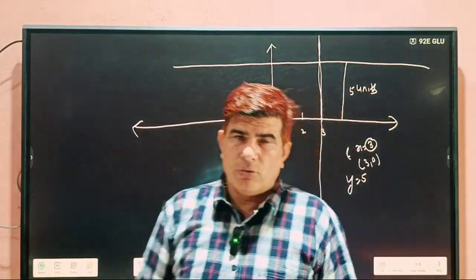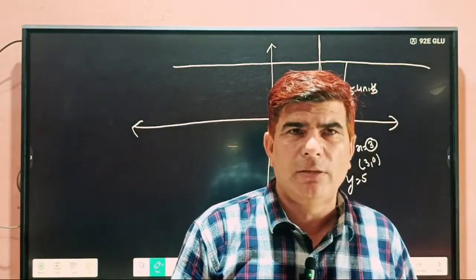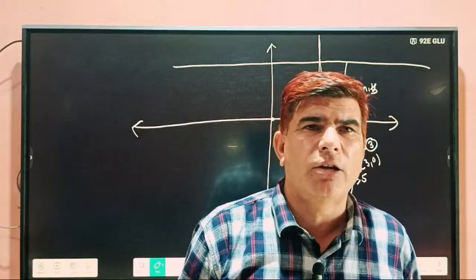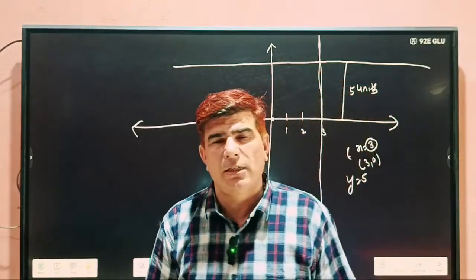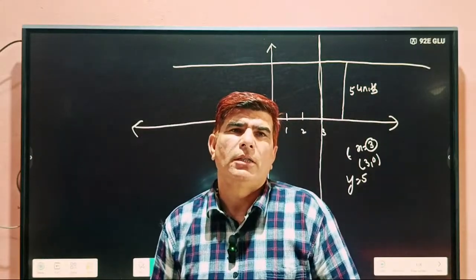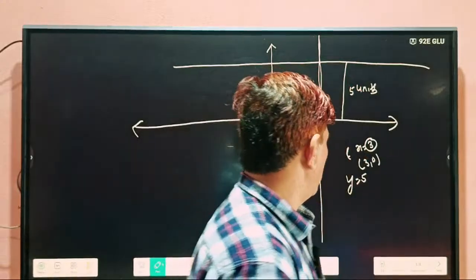I told you about quadrants. In the first quadrant both x and y are positive. In the second quadrant x is negative, y is positive. In the third quadrant both x and y are negative. In the fourth quadrant x is positive and y is negative. And what's the meaning of it?